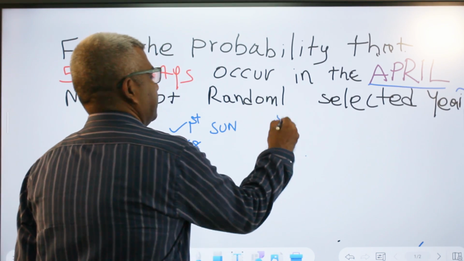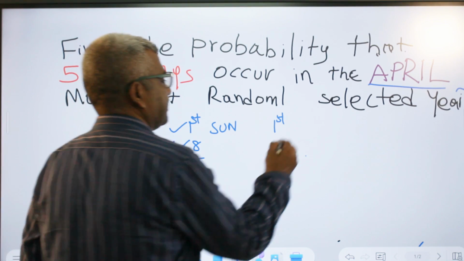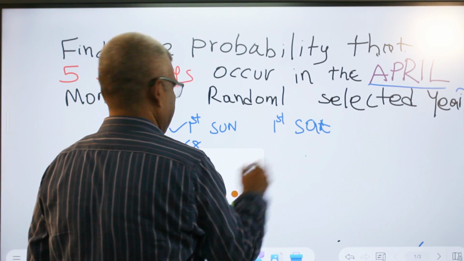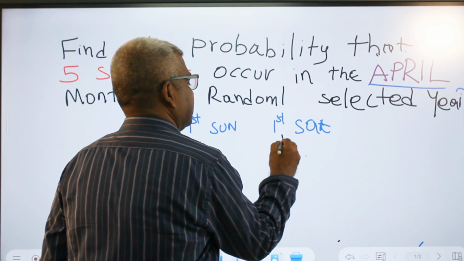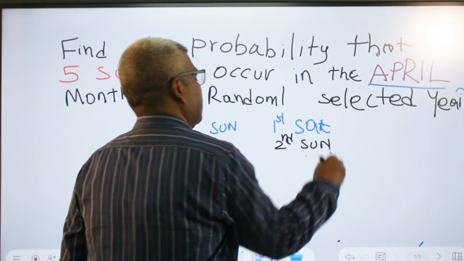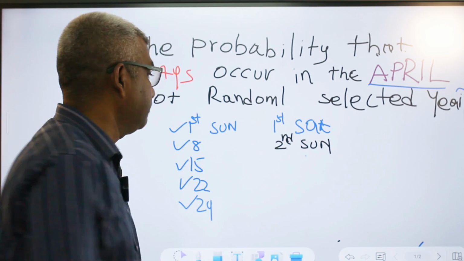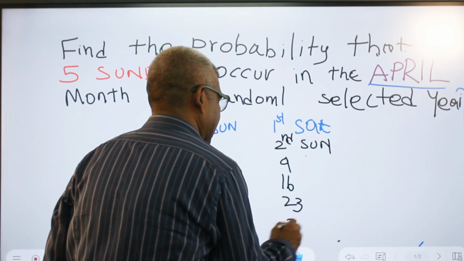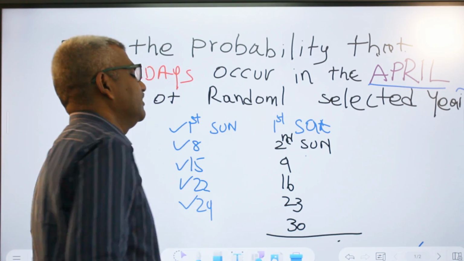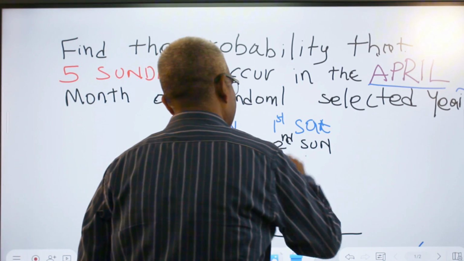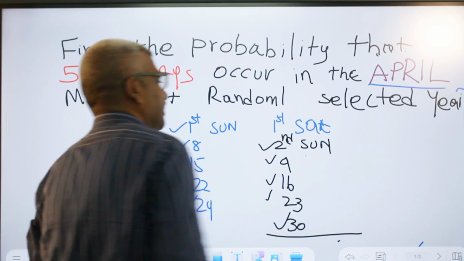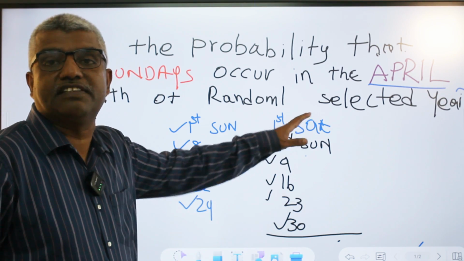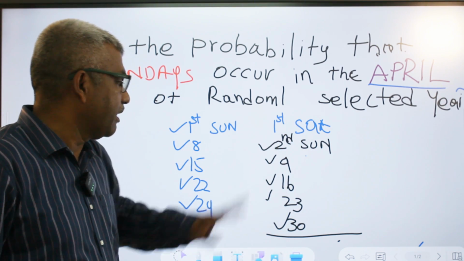If April 1st is Saturday, one day before, then the second will be Sunday. Then when will Sunday come? 9th, 16th, 23rd, 30th. So 5 Sundays came: 1, 2, 3, 4, 5. If it is any other day, it will not come. Only Saturday is possible. It can come 5 times.